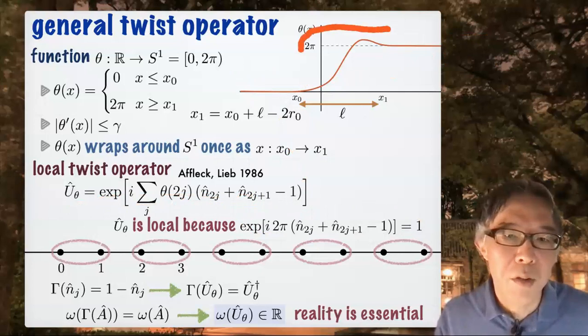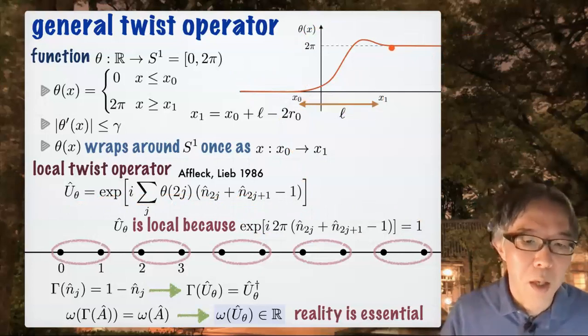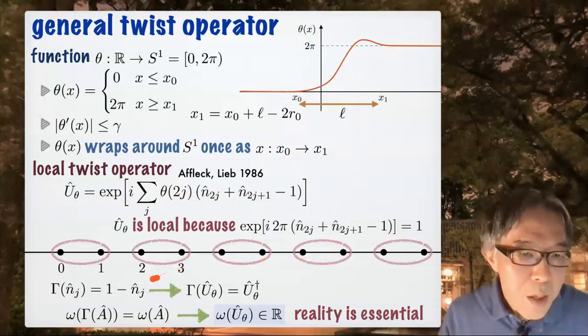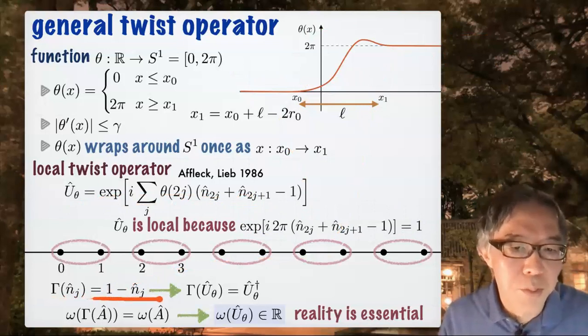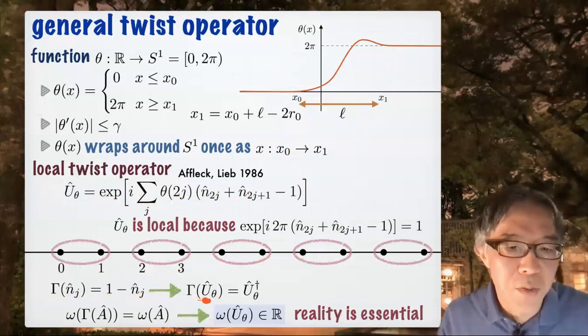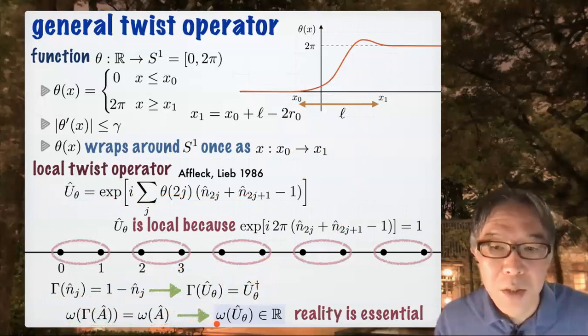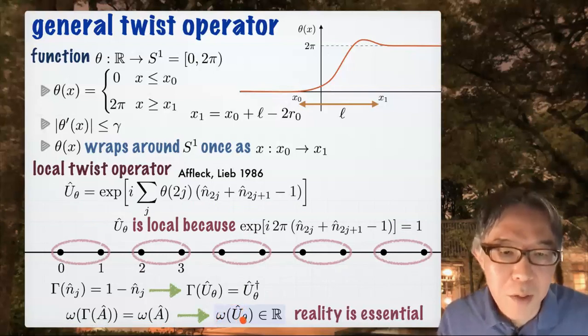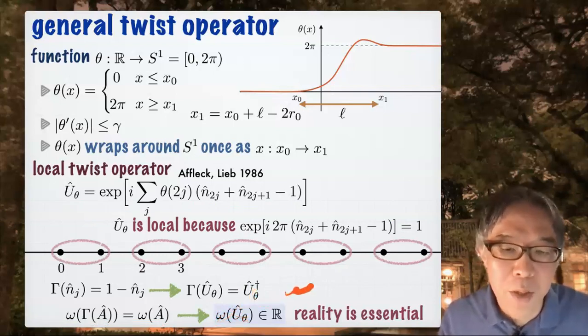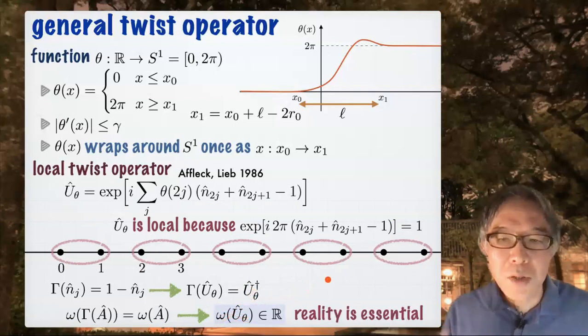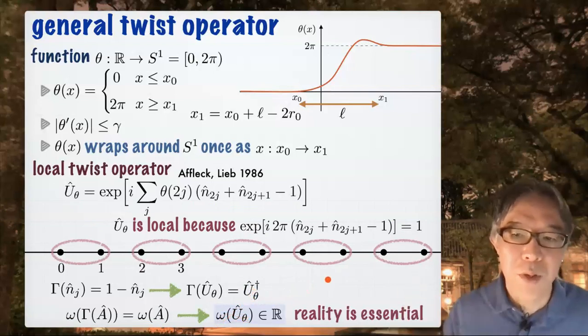It's non-trivial only within this region. And also because of this transformation property, you see that gamma transforms U to U dagger. This is very important. So if omega is invariant under gamma, then we see that the expectation value of U is real, because omega of U is equal to omega of U dagger. And this reality condition is very, very essential for us.